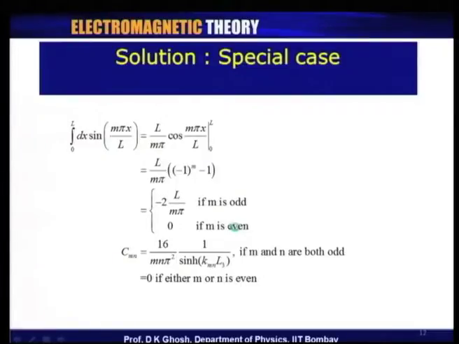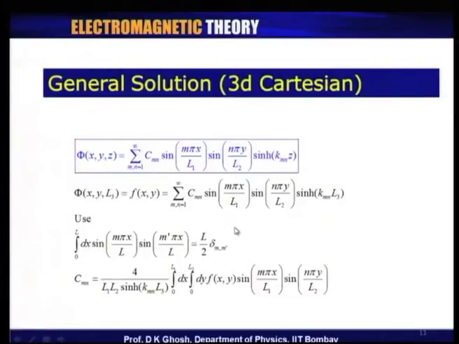So, if you look at this expression for CMN, it is L by L1, L2, etc., and I have this f(x, y) which is now constant, and a product of two integrations, and each one of the integrals I know how to do.